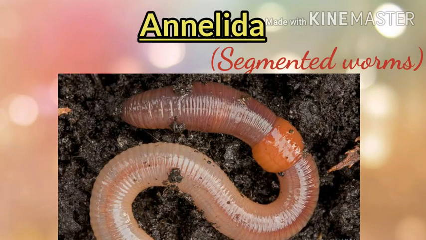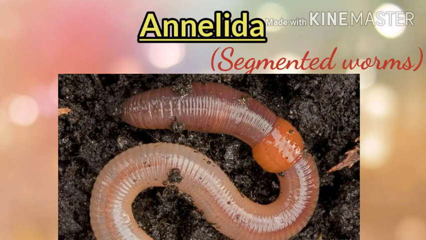They live mostly in soil or water. These worms have a mouth at one end of the body and anus at the other end. On the underside of their body, they have small hair-like or bristle-like structures which is called as chaetae. This helps in the movement or locomotion of the worms. So how do segmented worms move? They move with the help of hair-like structures which is present on the underside of their bodies. These hair-like structures are called chaetae.